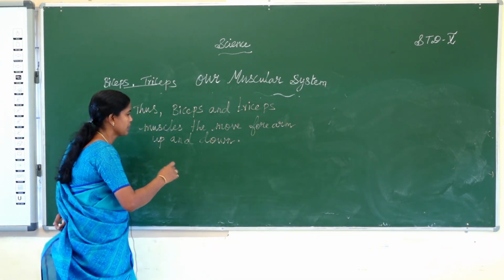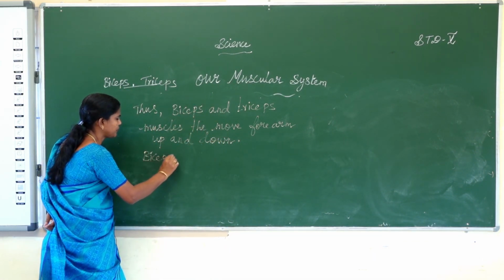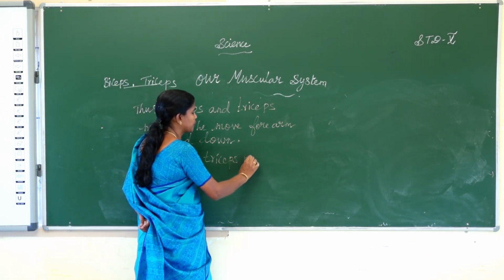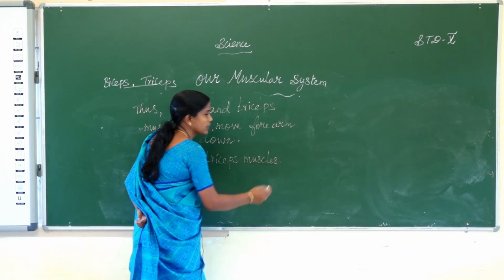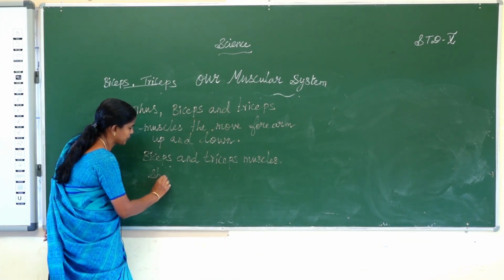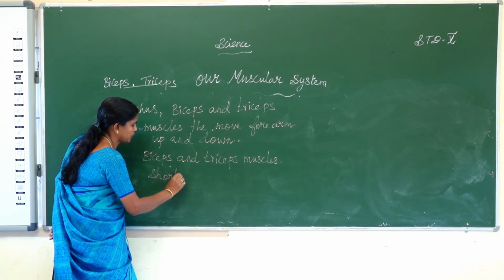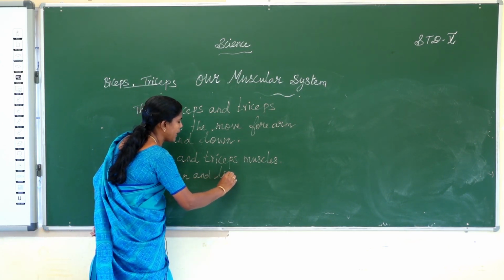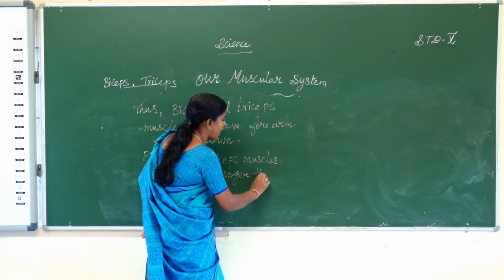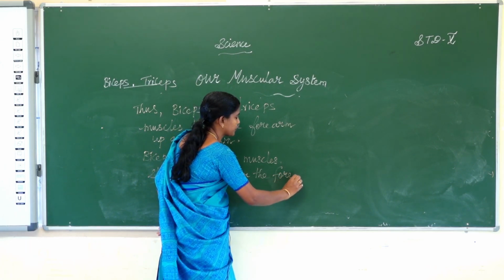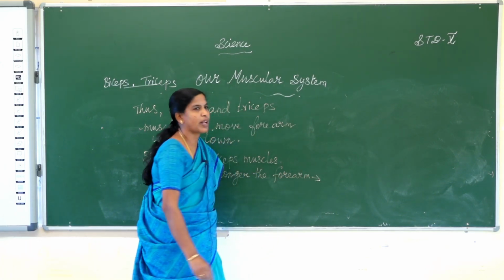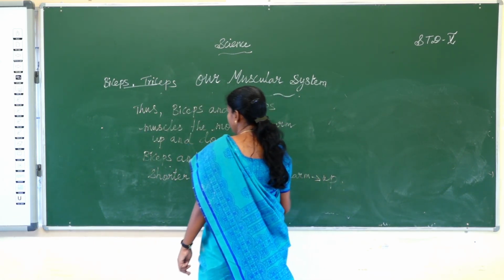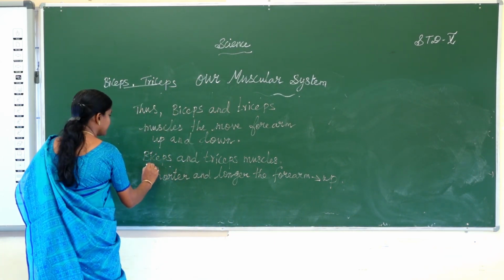Next, biceps and triceps muscles. Biceps muscles shorten the arm and lengthen the forearm upward.